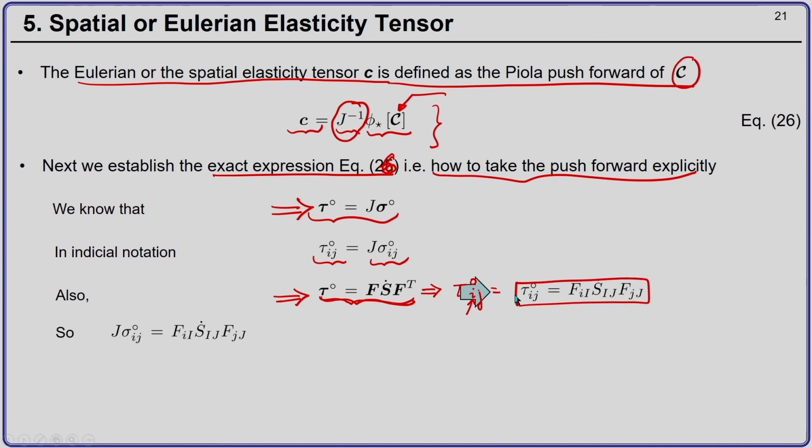Now, if I match these two expressions, I can write J sigma ij is F iI S dot IJ F jJ.